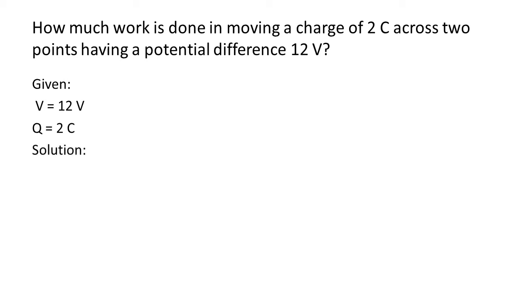Yes, V is equal to W upon Q. Just by rearranging the terms, we will get W is equal to VQ. So let us substitute the values for potential difference and the charge, that is 12 volts and 2 coulombs. After solving further, you will directly get the work done in moving a charge of 2 coulombs across 2 points having a potential difference of 12 volts as 24 joules.